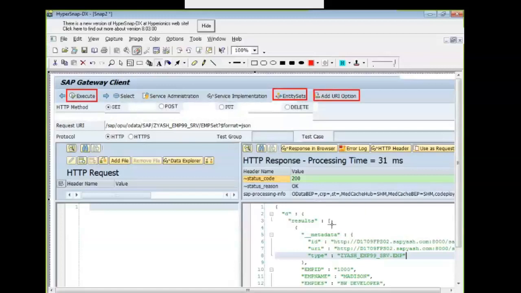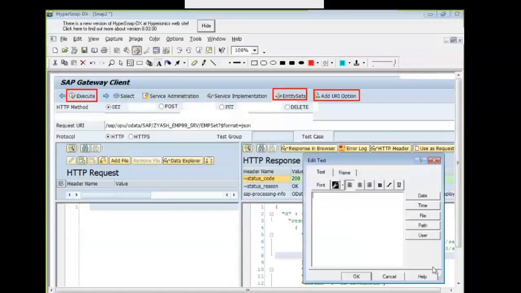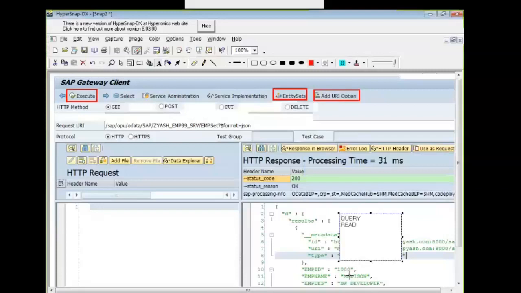Based on the operation, query or read operation, which we are doing on the right side for testing the service.